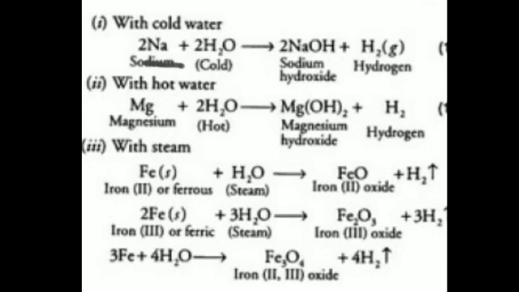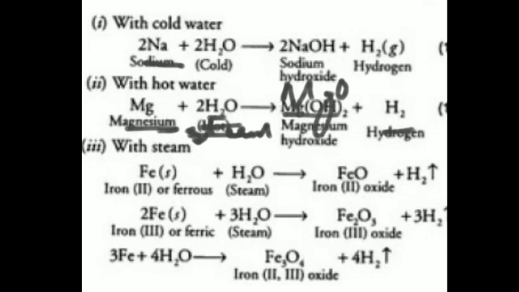However, steam reacts with less reactive metals to form metal oxides and hydrogen gas. You can see here hot water or even steam reacts with magnesium and forms magnesium hydroxide and hydrogen. But generally the reaction that takes place here gives magnesium oxide, and hydrogen gas is evolved. Is it clear? So this is steam over here. Similarly, the reaction with aluminum and iron also takes place with steam only, and here please change it in your book. We have earlier discussed this.